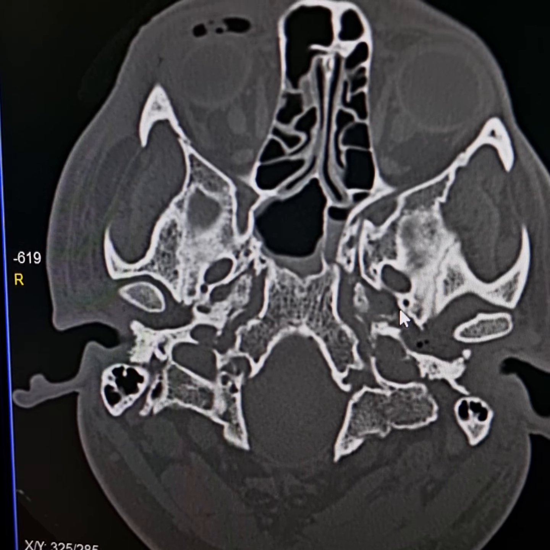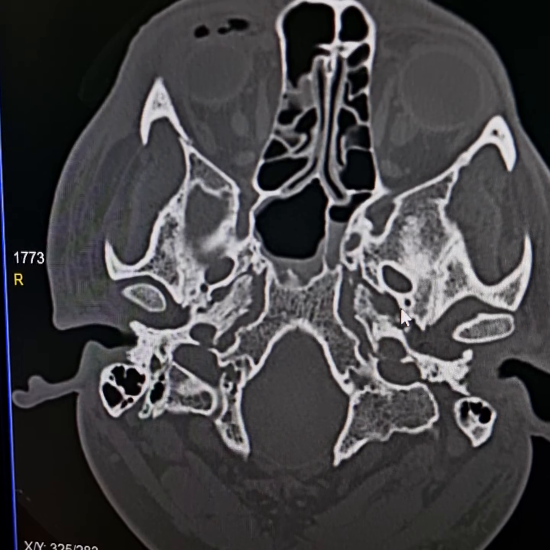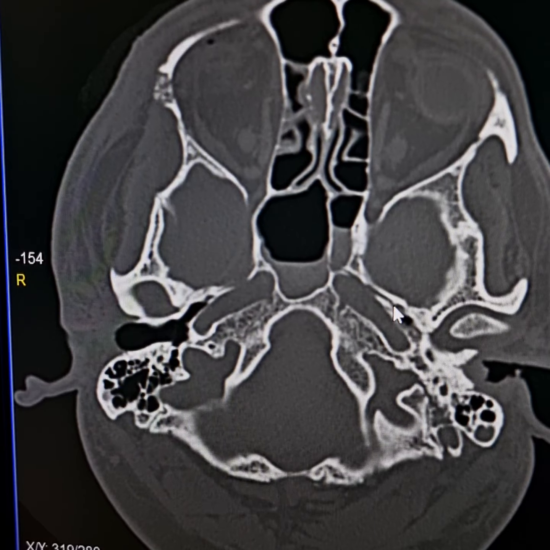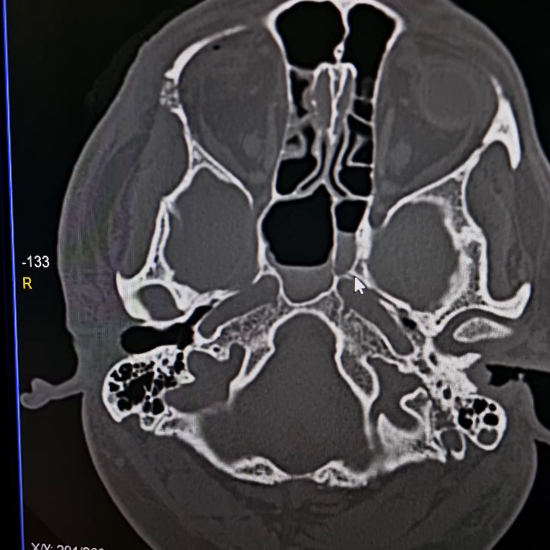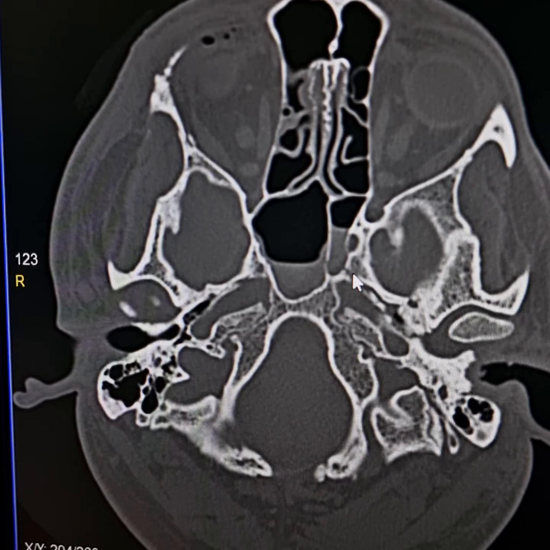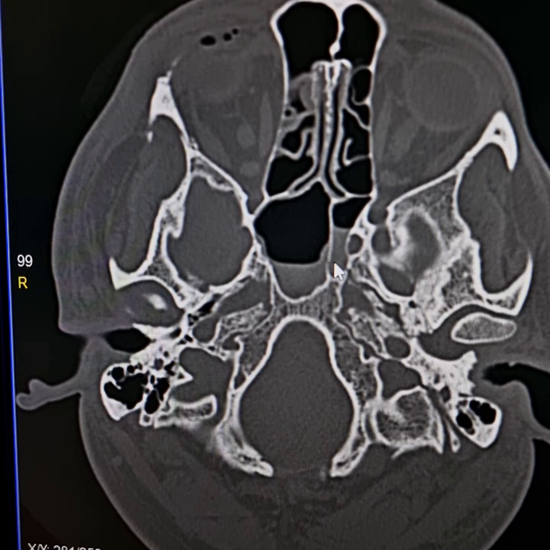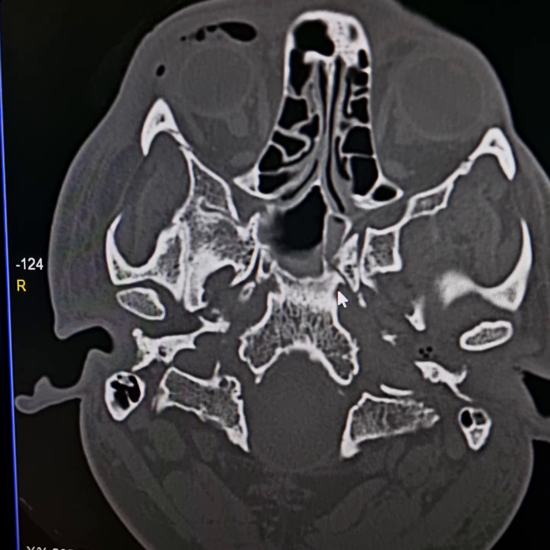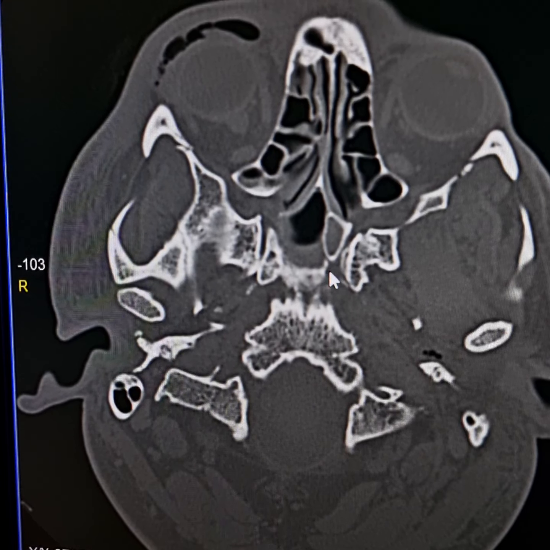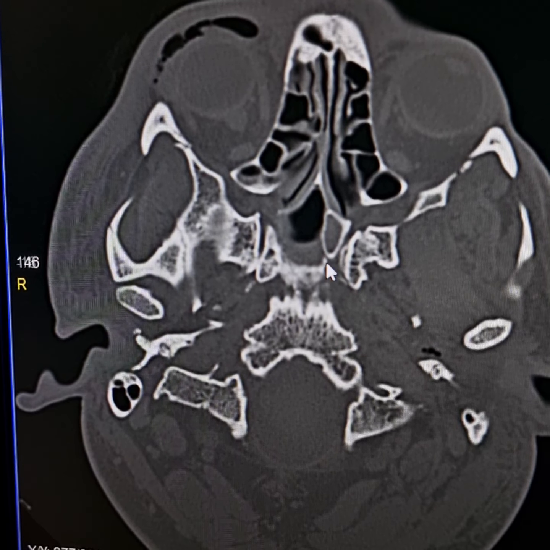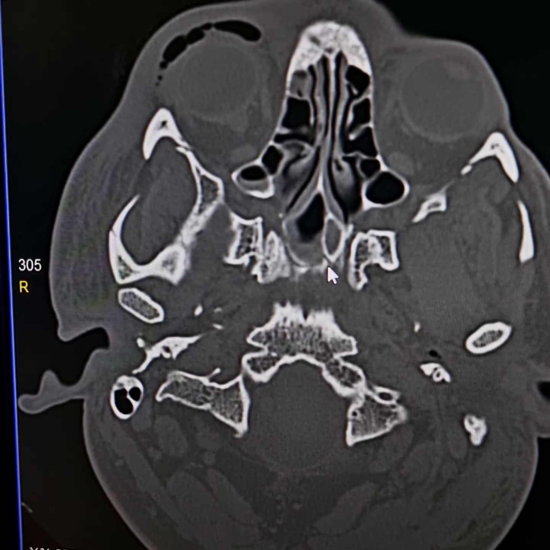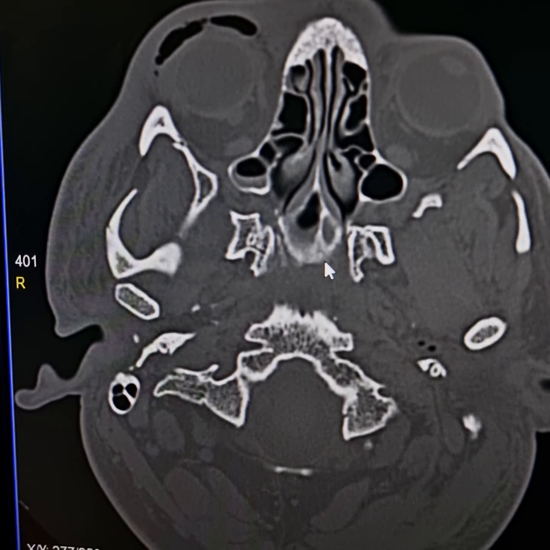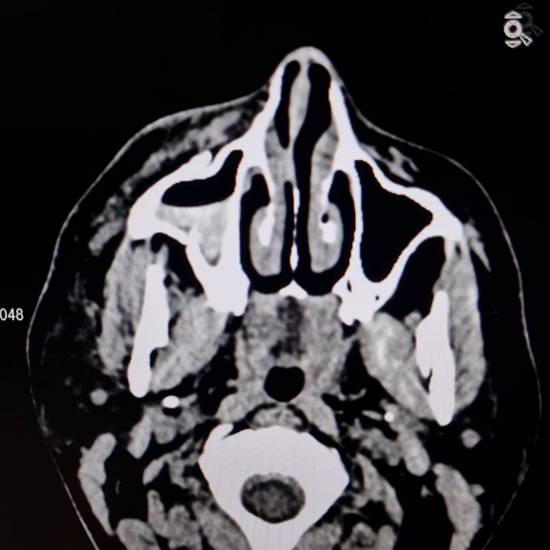It has involved lateral wall of the carotid canal, this one. Then it involves the lateral wall of left sphenoidal sinus, septum, and the medial wall of right sphenoidal sinus. This is the brain window.